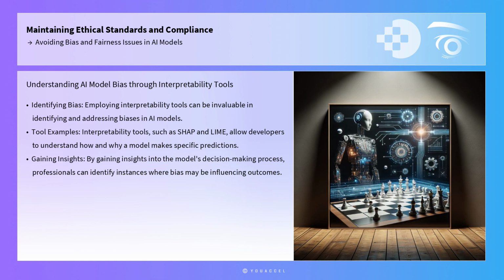Furthermore, employing interpretability tools can be invaluable in identifying and addressing biases in AI models. Interpretability tools, such as SHAP and LIME, allow developers to understand how and why a model makes specific predictions. By gaining insights into the model's decision-making process, professionals can identify instances where bias may be influencing outcomes and make necessary adjustments.